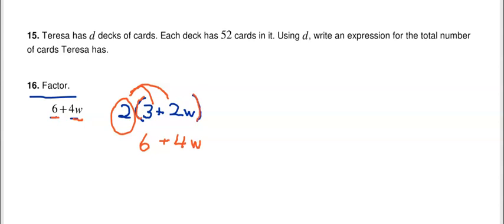So if you're factoring it, you find a number that goes into both of those and put it outside the parentheses, and then divide everything by whatever that factor is, and that'll give you what's inside the parentheses.